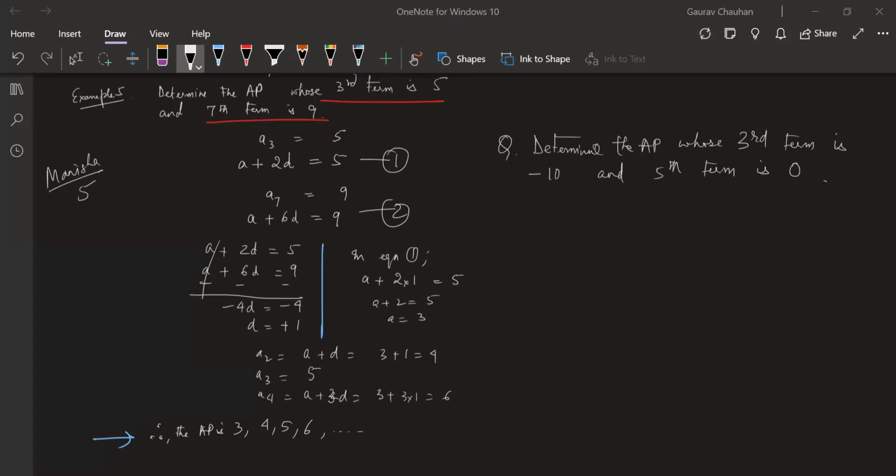I want to find the AP. The question is not asking A and D. The question is asking determine the AP. So send me that answer. I'll give you 5. Your A and D are correct, Tulsi, but I want the AP. Manisha, don't forget the dot, dot, dot. Okay.